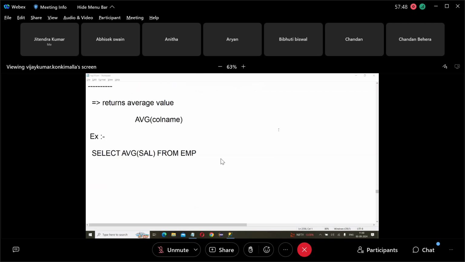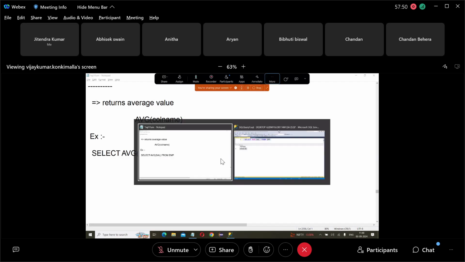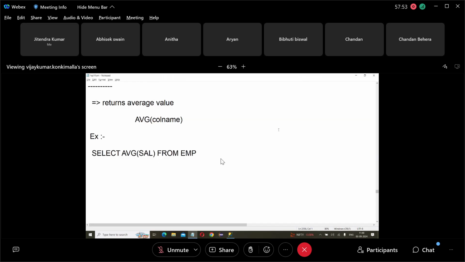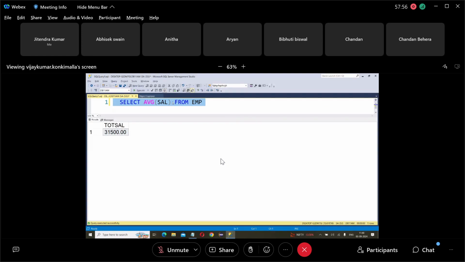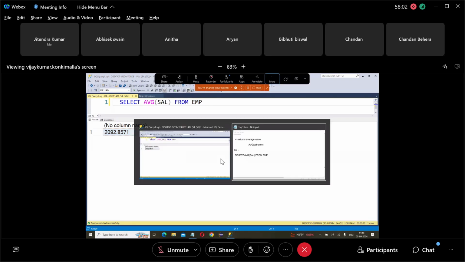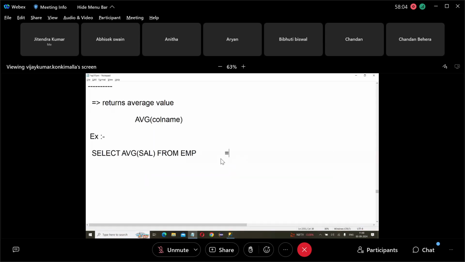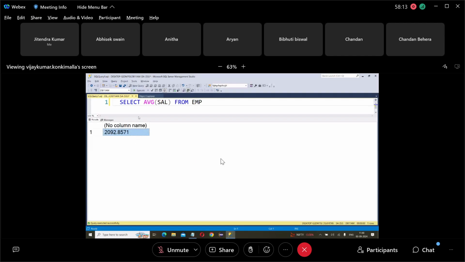Okay. So then AVG. What does AVG return? Average. So how is the average calculated? Average is calculated as total by number of employees. How much is it? 2092.857. Suppose if I write sum of salary by 14, this will also give the same output. Yes, 2092.85. So average is total by number.